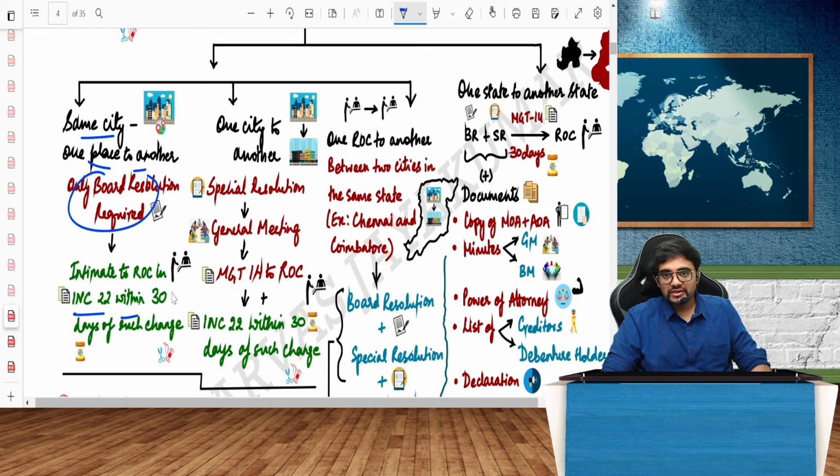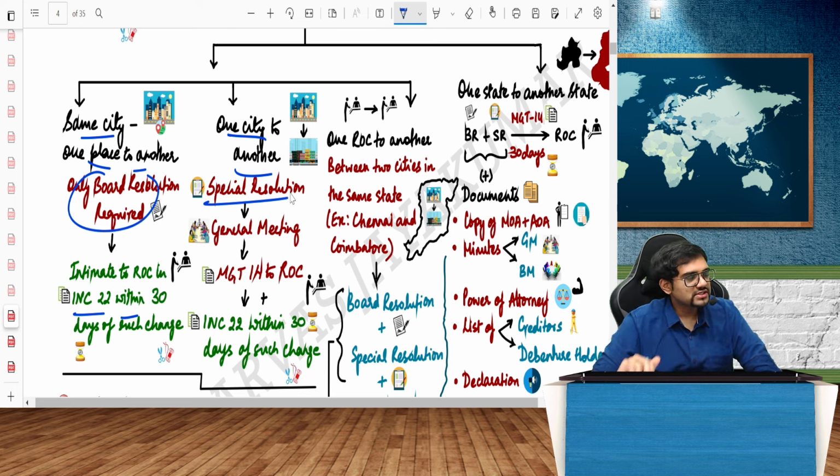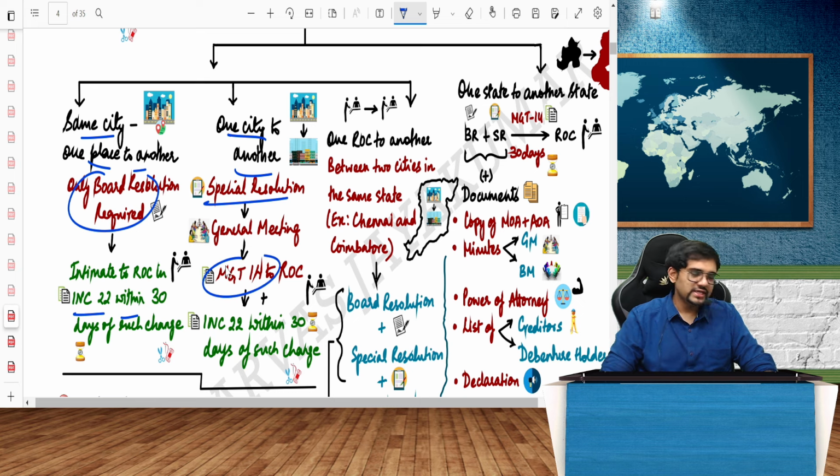But if I am changing from one city to another city, Chennai to Coimbatore is a bad example because I'll see that later. Let's say I'm changing from Bangalore to Mysore. Basically one city to another city. In that case, I would need a special resolution. Why Chennai to Coimbatore is a bad example, I'll tell you. So for this example, Bangalore to Mysore, a special resolution has to be passed, and it has to be approved in the general meeting. And as I told you, my dear friends, whenever you pass a special resolution, MGT 14 is mandatory. And of course, for all registered office changes, the form is called INC 22, within 30 days of such change.